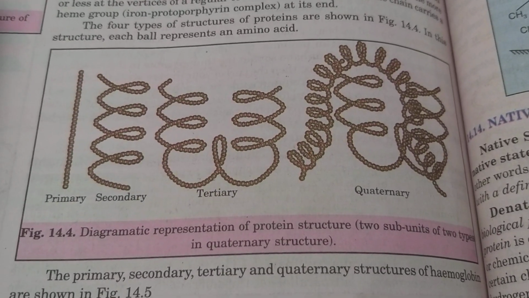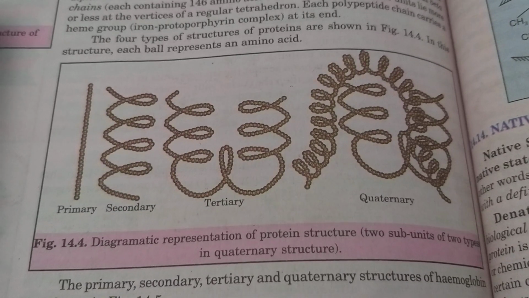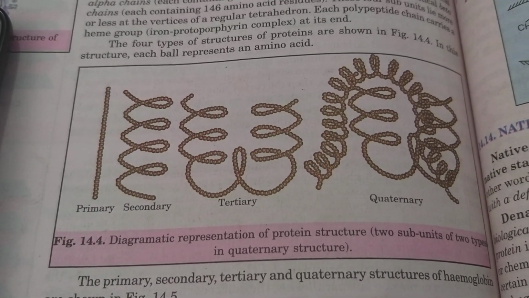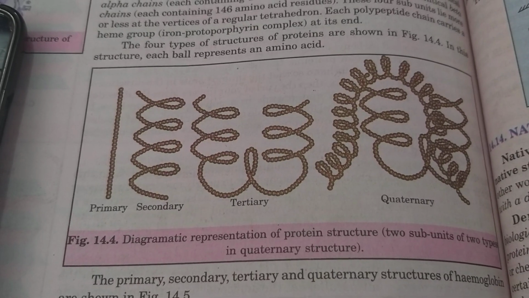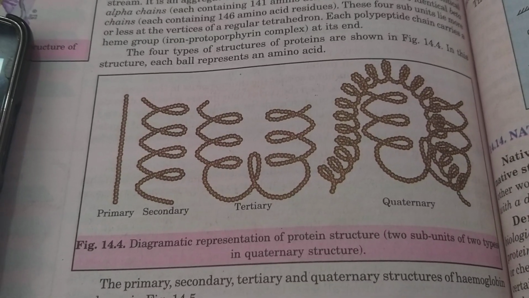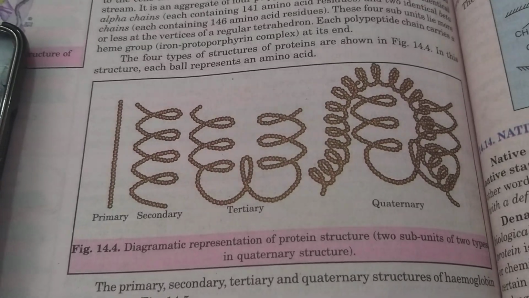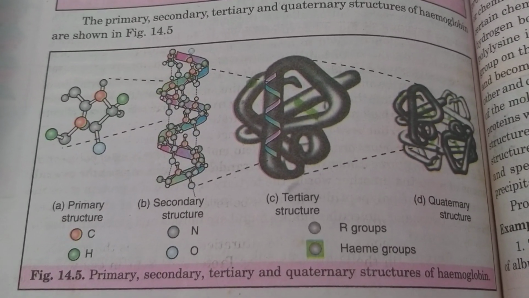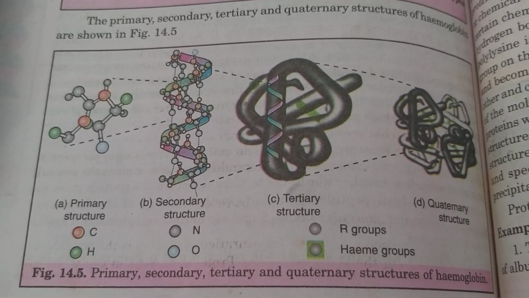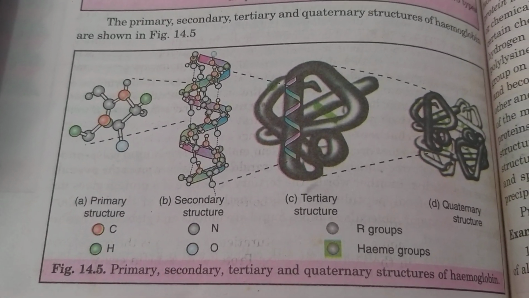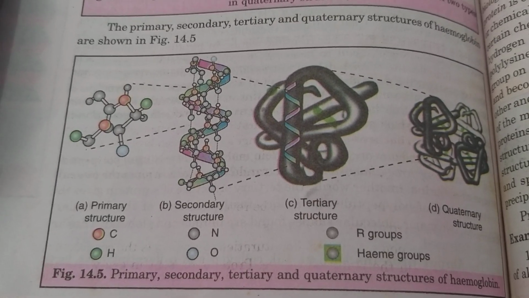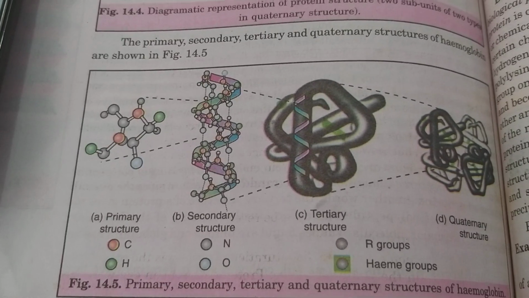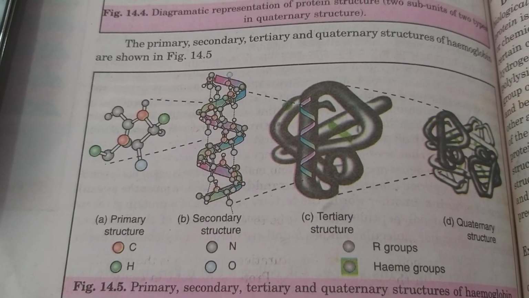Now we come to the third level, that is your tertiary structure. Tertiary structure represents the overall folding of the polypeptide chain, that is, further folding of secondary structure. Actually this structure gives the overall shape of the protein. Now come to the fourth level, that is the last, quaternary structure. It refers to the determination of the number of subunits and their arrangement in an aggregate protein molecule. And the best example is your hemoglobin. It possesses the quaternary